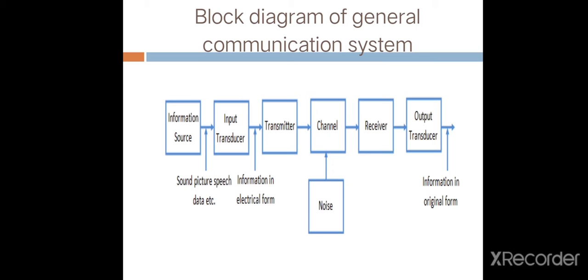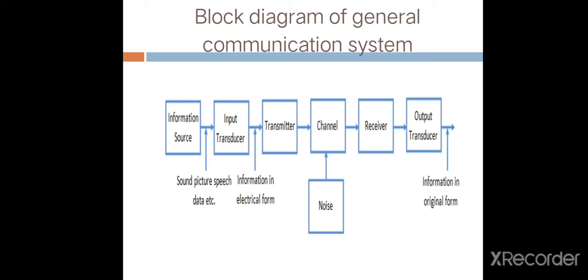The next part is the channel. This channel is the communication channel. That means it is used for communicating data between transmitter and receiver. The communication channel also contains noise. There are two types of noise: external noise and internal noise.